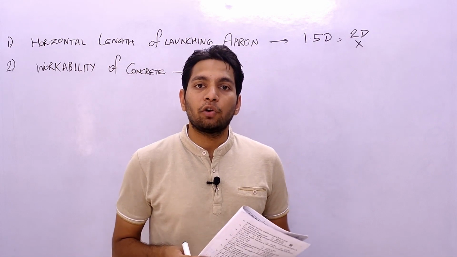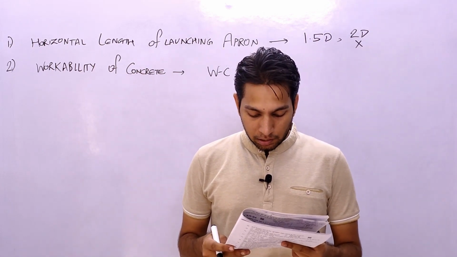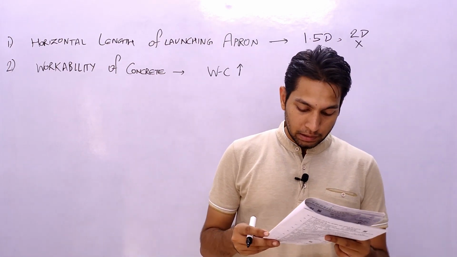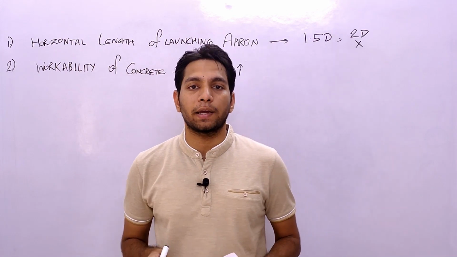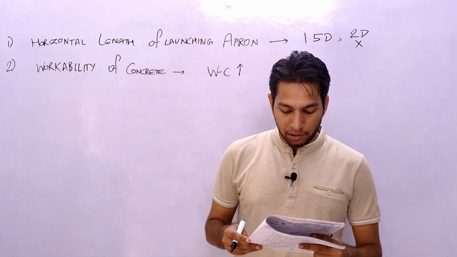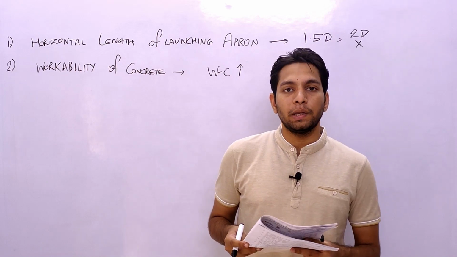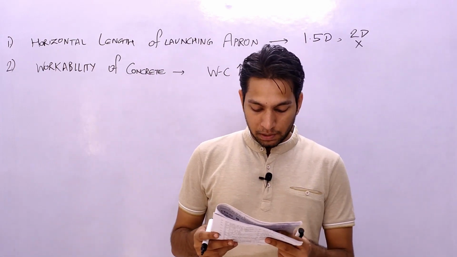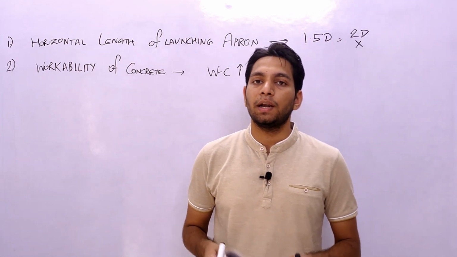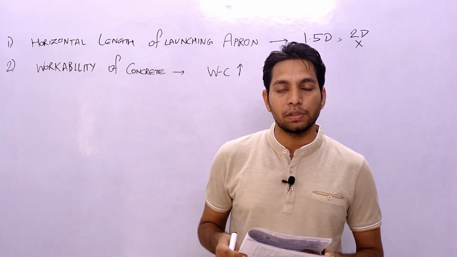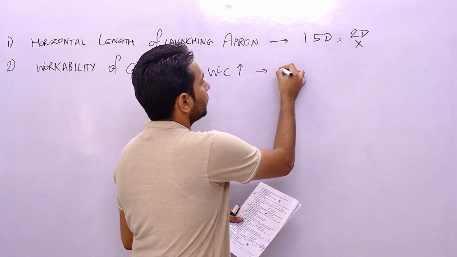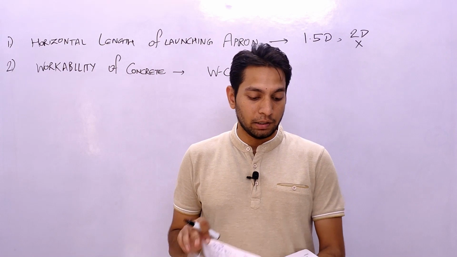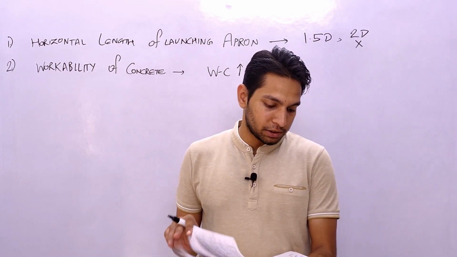By using flaky and elongated aggregate, again this cannot be the answer, because flaky aggregates reduce workability. Instead, round aggregates give more workability. So this option is also wrong. The answer should be only one, that is, by increasing the water content our workability improves. But the answer given is increasing the water content and increasing the temperature, which is a wrong option. So this question can also be challenged. This is our second question in set D, number 63.